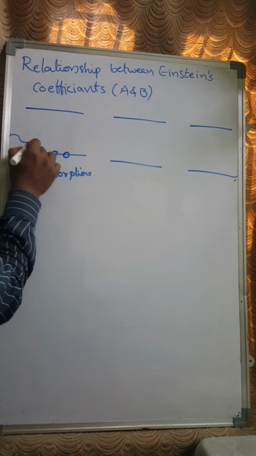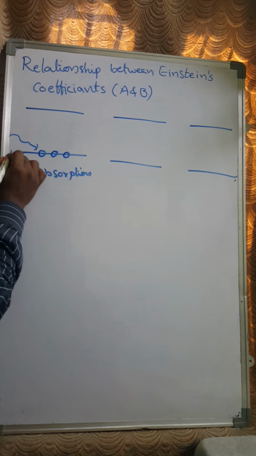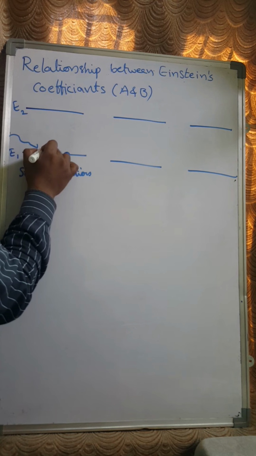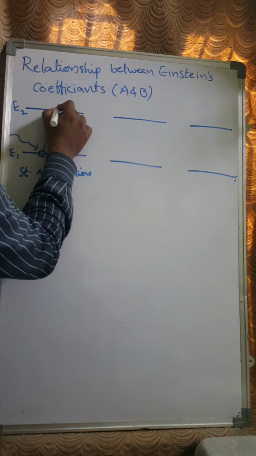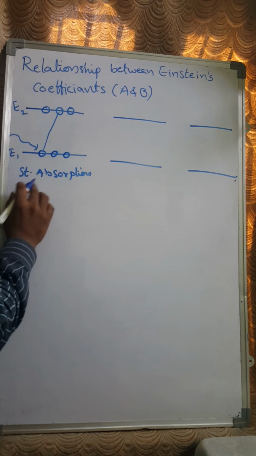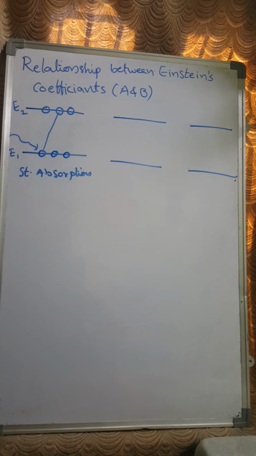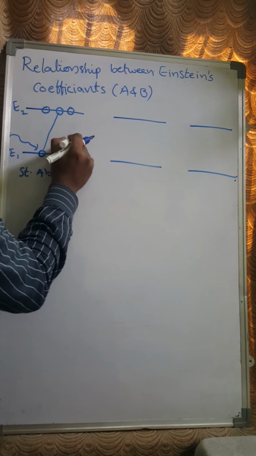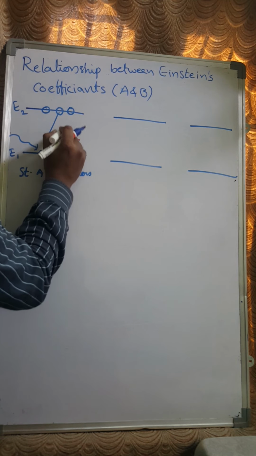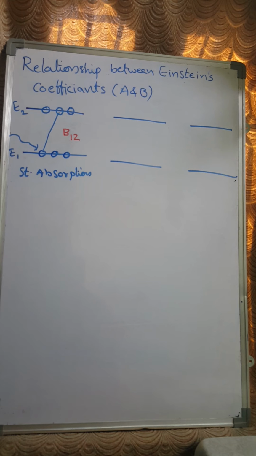In this case, what will happen? A photon of energy is incident on the ground state E1, and this electron gets excited to the first excited state E2, right? This process is called stimulated absorption. Here the electron transition takes place from the first state to the second state, and the process is a stimulated process. We represent it with the letter B12, right?